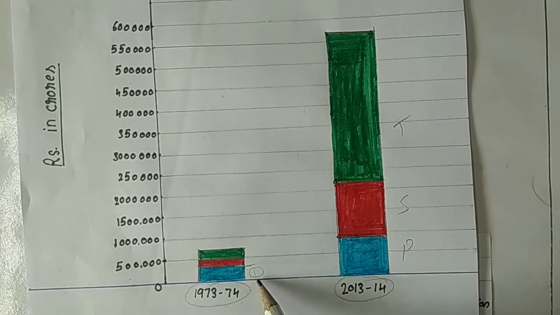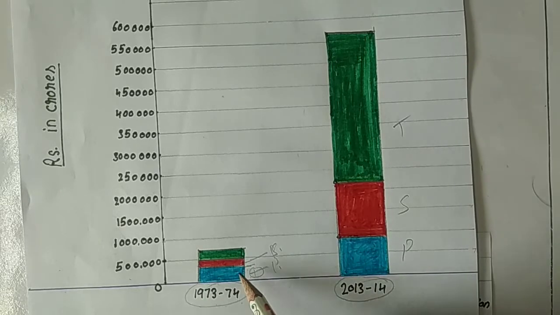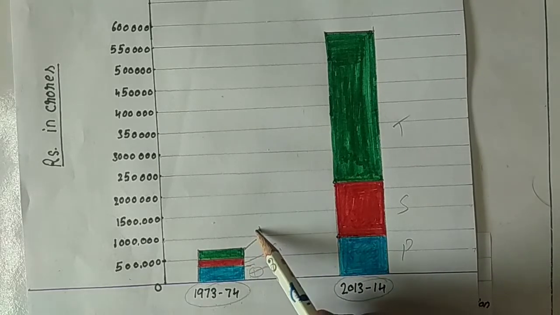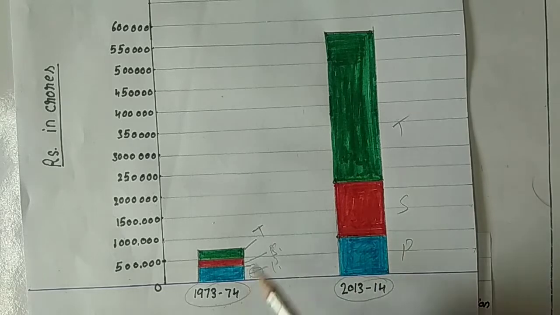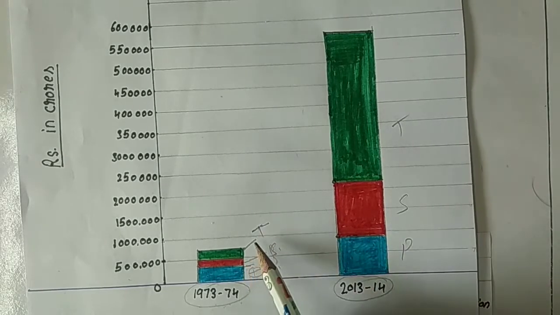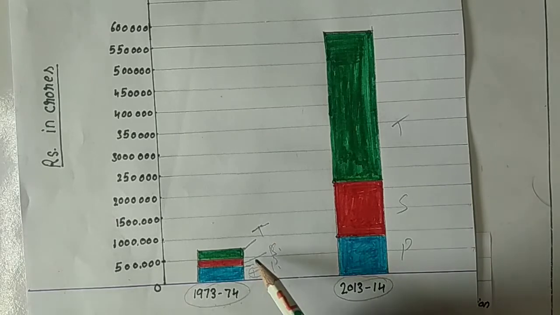The red one, the secondary sector, has a very small contribution in our economy in 1973, and the tertiary sector is also at a low stage, with very little contribution.